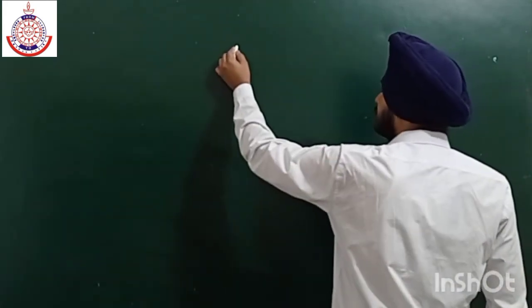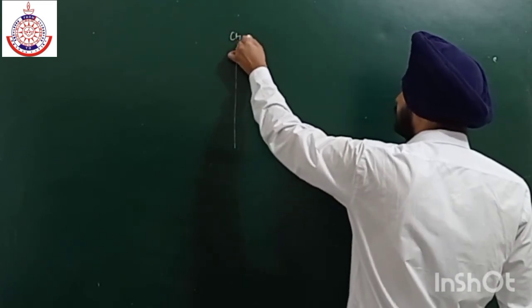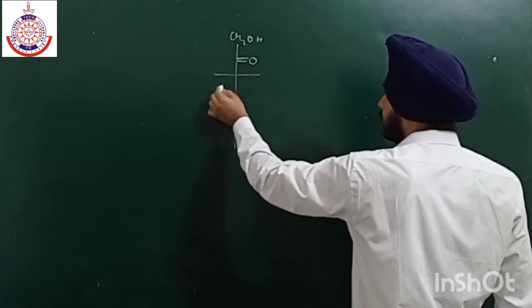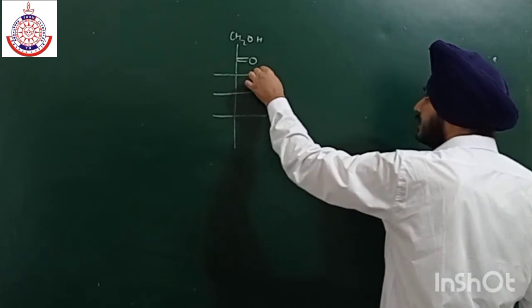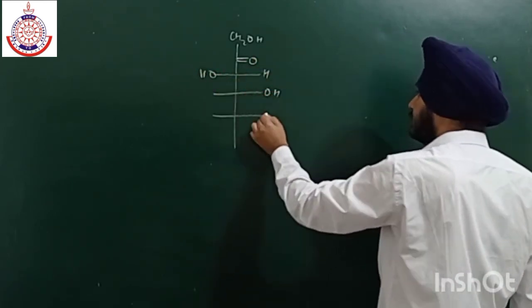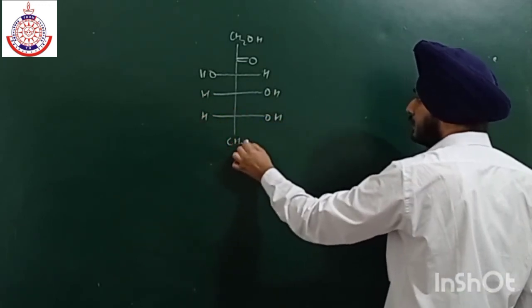So here we have CH2OH, and here we have the carbon with double bond, and then on the third position we have H and OH on the left side, and then OH on the right side. And at last we have CH2OH.